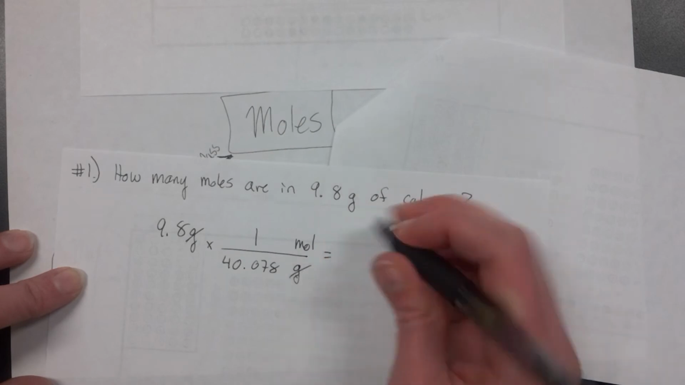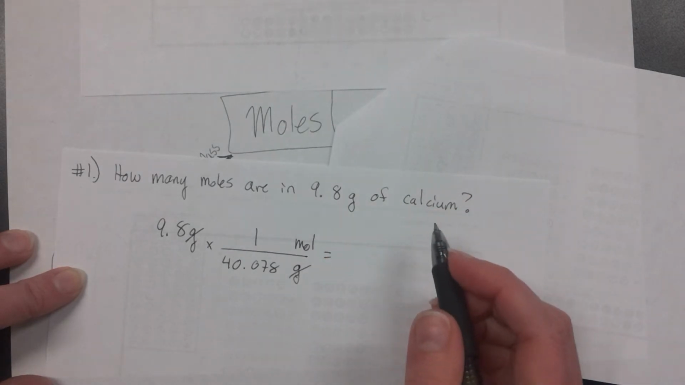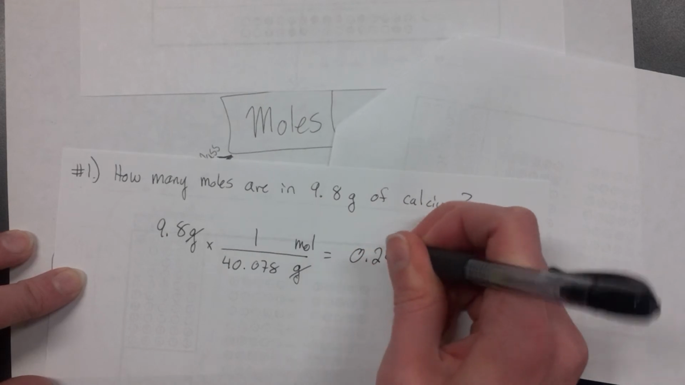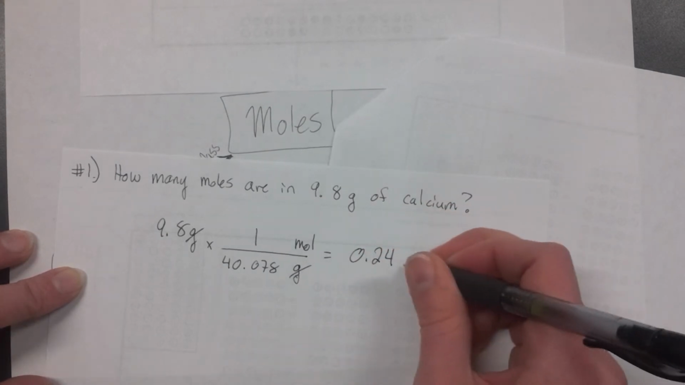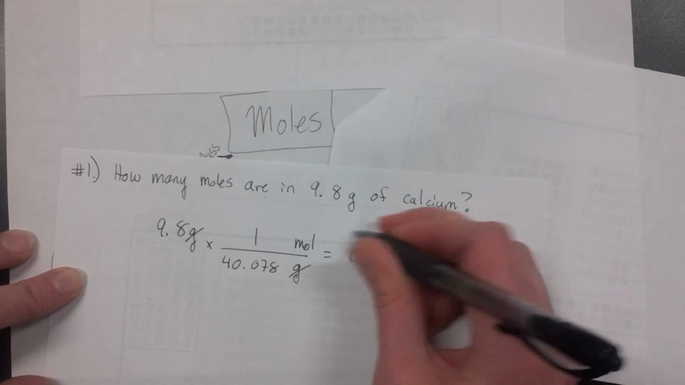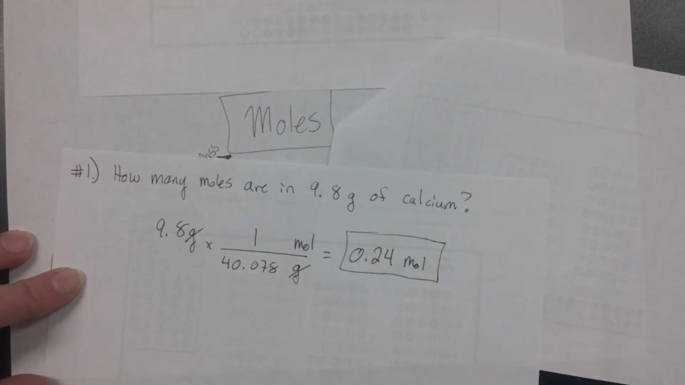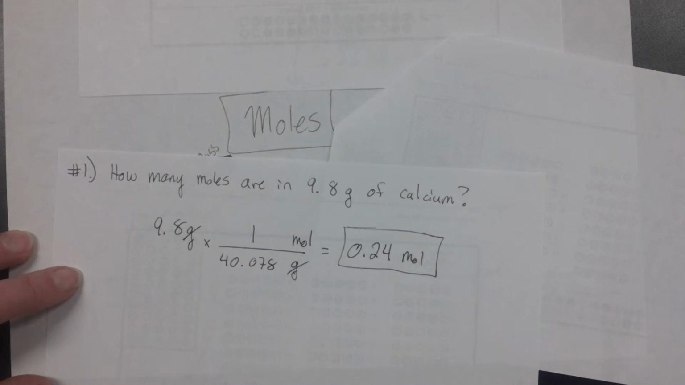So when we calculate this out, 9.8 divided by 40.078 gives us 0.24 moles when we round this to significant figures. Yes, I went through that calculation rather quickly. You've seen it a little bit before. I want you to see these different types of calculations and then have practice with them later on. So that's why I'm going through these quickly, so you have some time to work on them later.